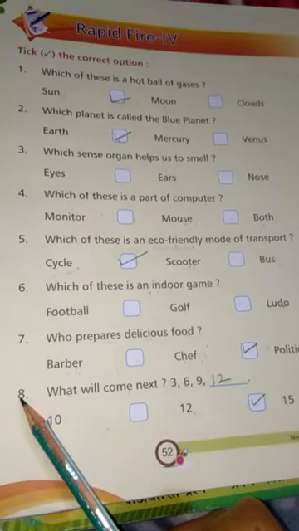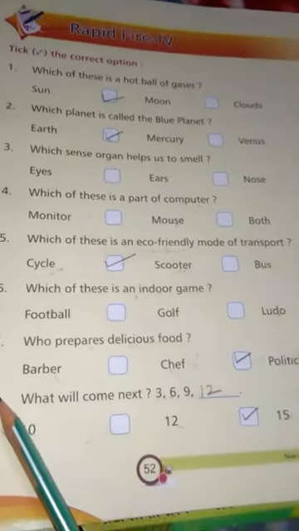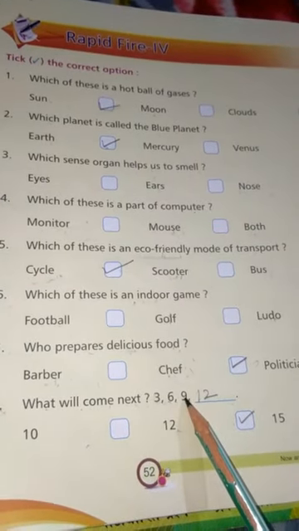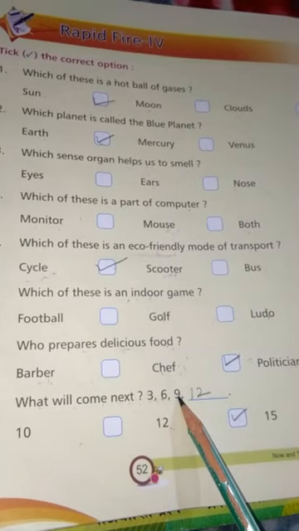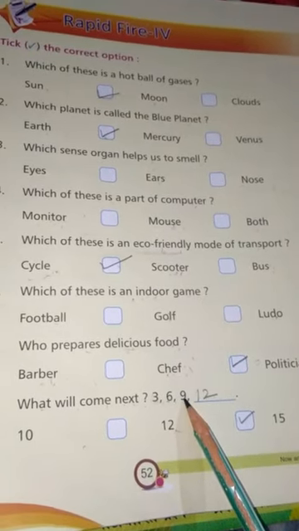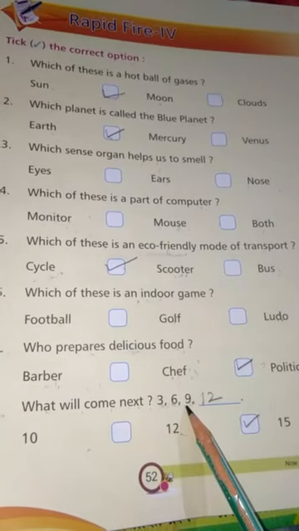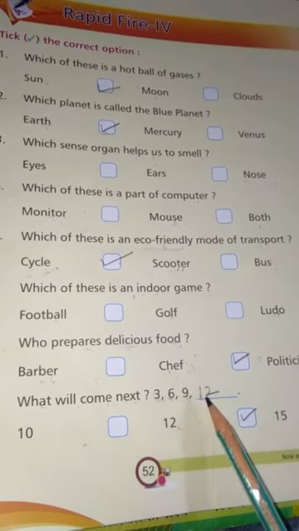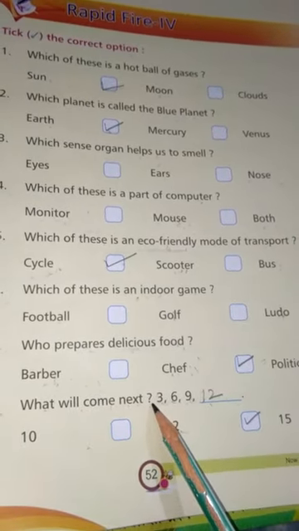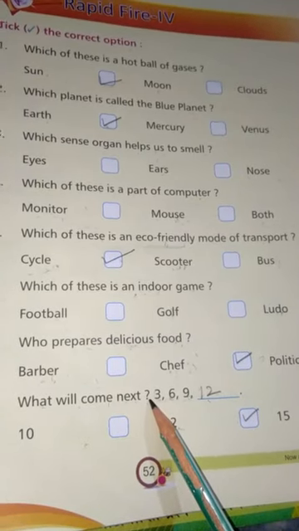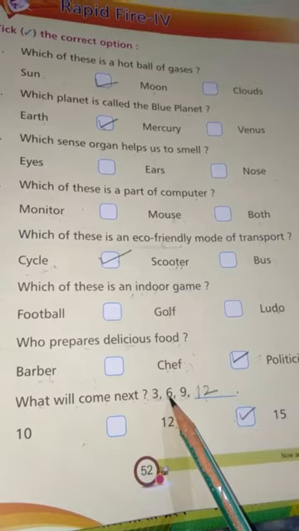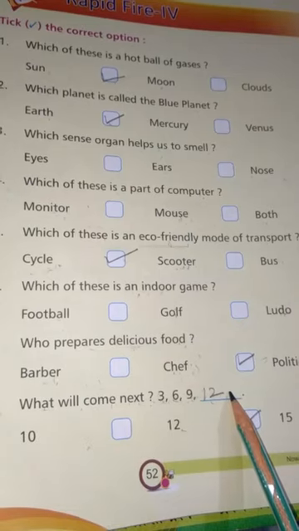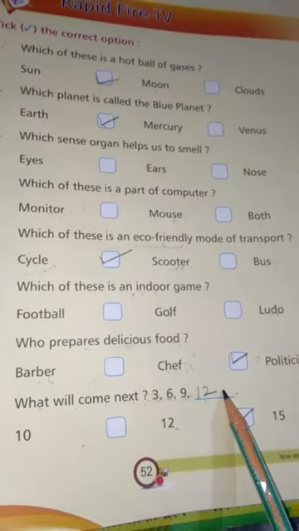Now this is the 8th bit. What will come next? Here you can see the number pattern. You have studied this in your maths class also. So 3 is there, 6 is there, 9 is there. So what is the next number? So dear kids, you can first observe the pattern, number pattern. You can say this is the table of 3. 3 ones are 3, 3 twos are 6, 3 threes are 9, 3 fours are 12. So what will come, my dear kids, here? Yes, you all are right. Here 12 will come.